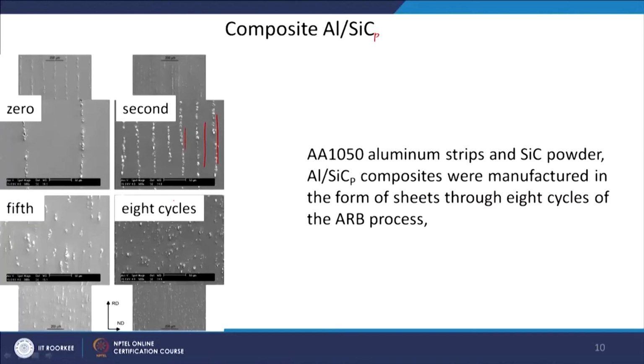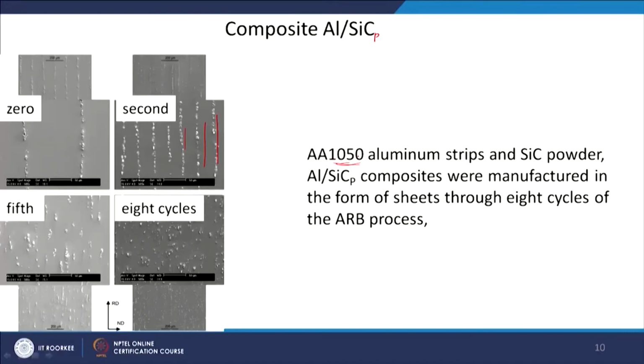So, the distribution and breaking of this linear arrangement starts. By the 8th cycle it is almost uniformly distributed throughout the matrix. So, a very nice method to make a composite of some ceramic particle in the metal matrix.